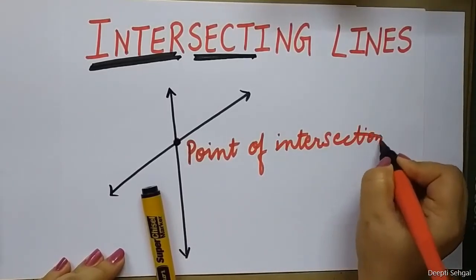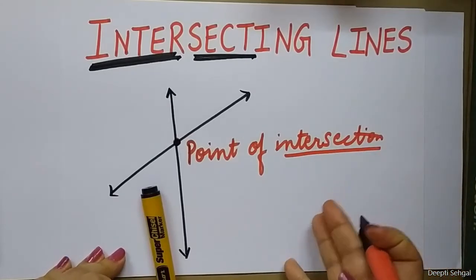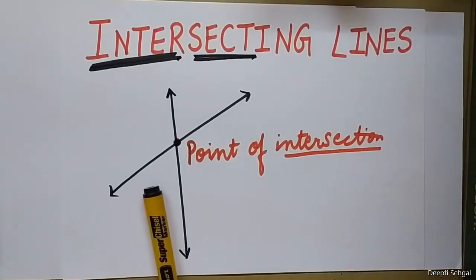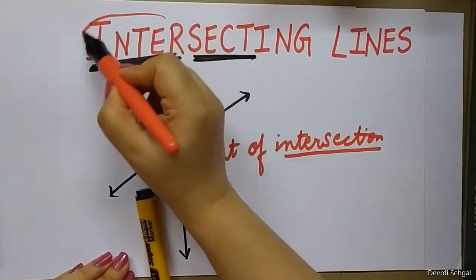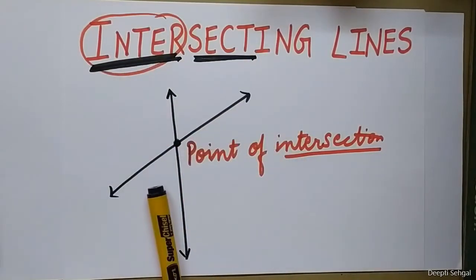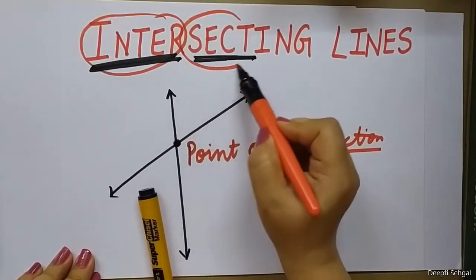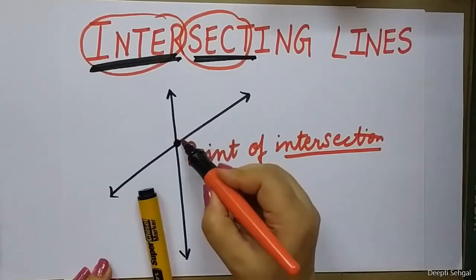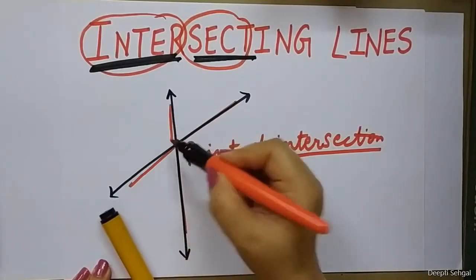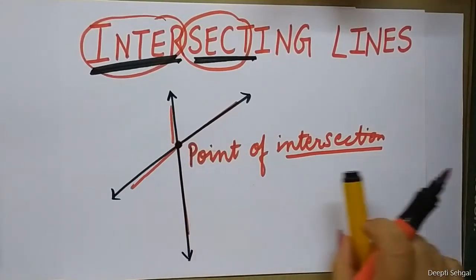Point of intersection. मुझे तो ये वर्ड ही बहुत अजीब लगता है, इंटरसेक्टिंग लाइंस. ऐसा लगता है अभी लड़ाई शुरू होएगी. So you can also imagine in your mind intersecting lines, or you can break the word. Inter means among, sect means parts. So a line which is dividing into parts is called intersecting lines. Simple and easy to learn.